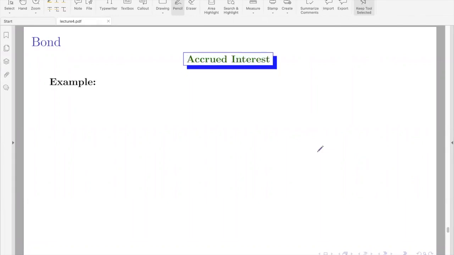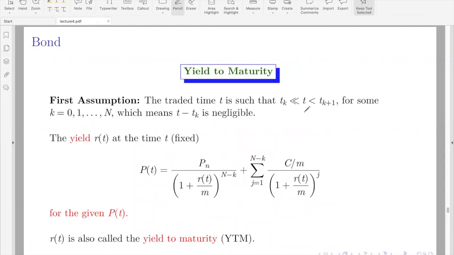What is this all about? If you recall, the yield to maturity equation is given like this. Here, you can give the interest rate and directly find the price as a formula, or you give the price and find the yield by solving this nonlinear equation. These are the two ways that we have seen that this equation can be handled. In either way, you get P as a function of T, or given P, you get R, that is the yield, as a function of T.